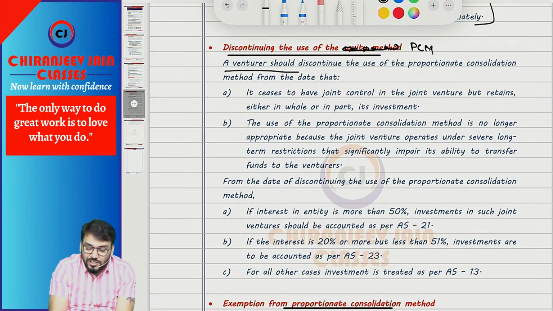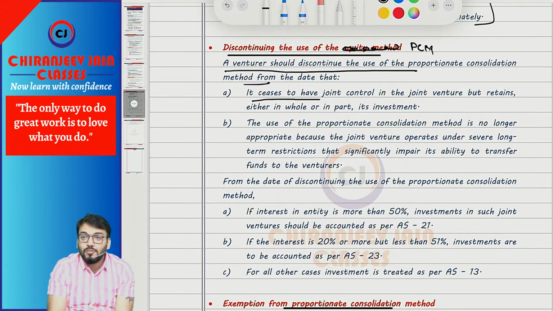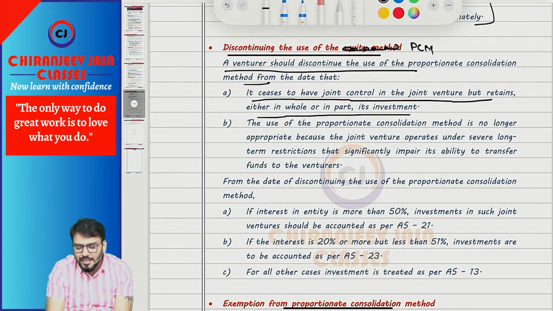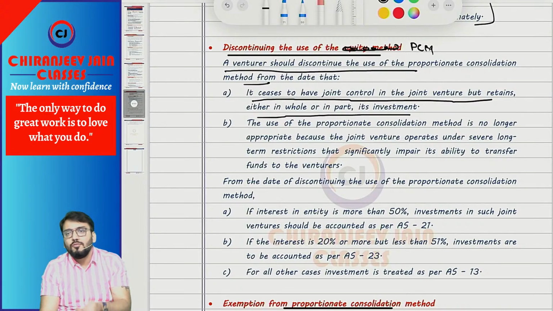The venturer should discontinue the use of the proportionate consolidation method if it ceases to have joint control in the joint venture but retains either in whole or in part some other investment. Suppose they were holding 40% but have lost joint control, but are holding some investment, either full or part. It is not a joint venture, so we will discontinue PCM.